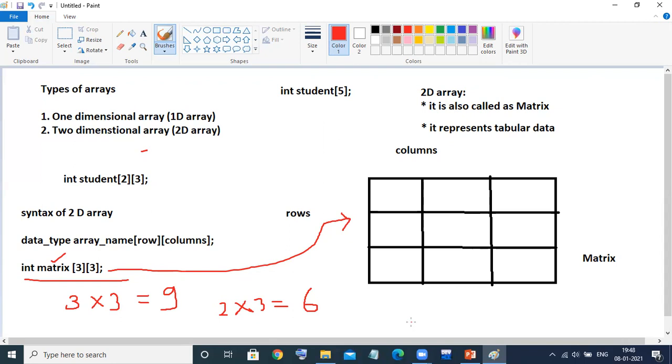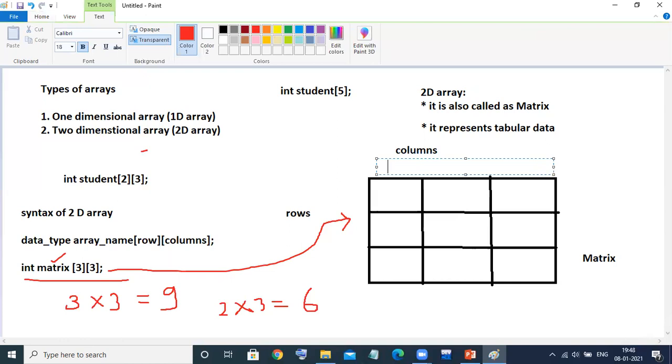And we know that whenever we declare an array, it always starts with what? 0. So what would be the locations of the columns of this matrix? The first column is always represented by 0 only, then 1, then 2. Similarly, rows. The first row would be 0, the second row would be 1, the third row would naturally be 2.